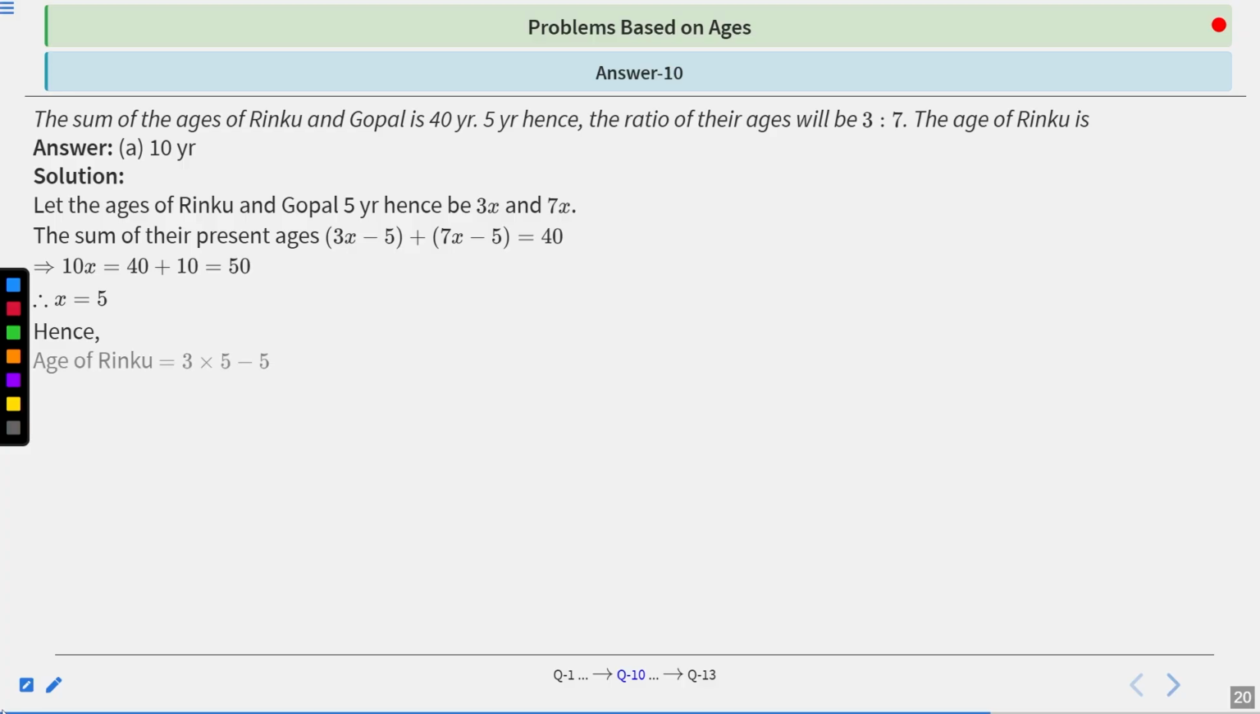So hence the age of Rinku is 5 into 3 minus 5. So we get 15 minus 5, which is equal to 10 years. So the age of Rinku is 10 years. A is the correct answer. Next one.